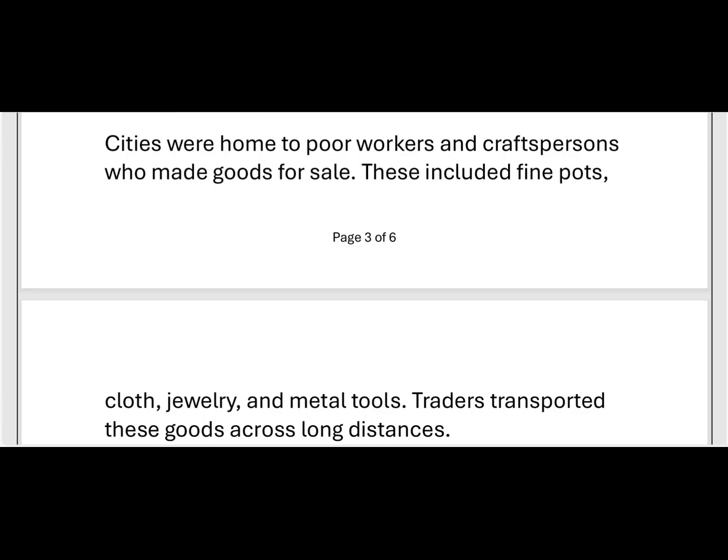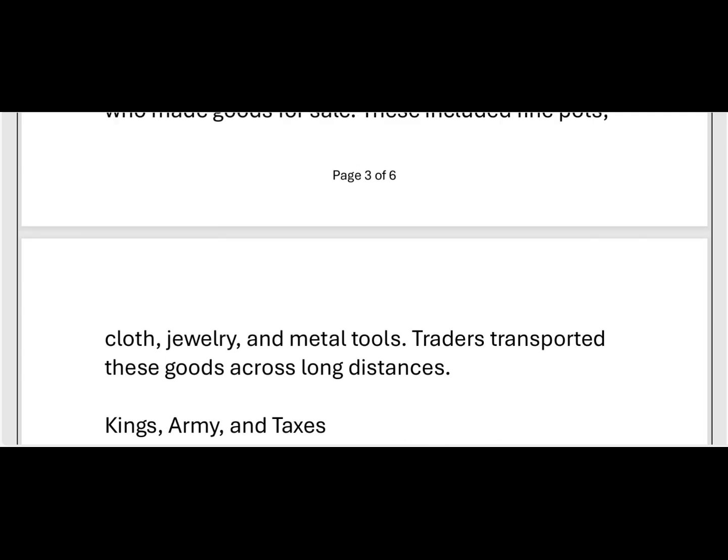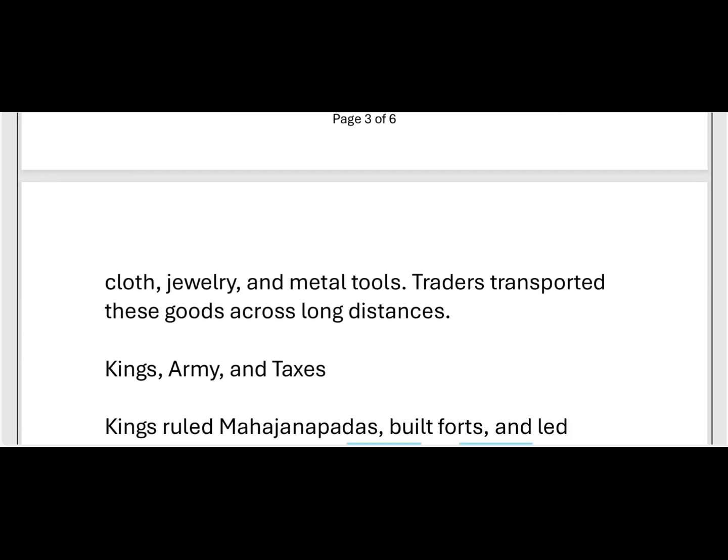And these include fine pots, cloth, jewelry and metal tools. These are the selling activities. Pots are made by potters, cloth by weavers, jewelry, and blacksmiths make iron tools, metal tools. These are the selling activities.